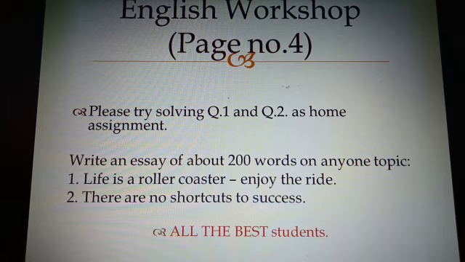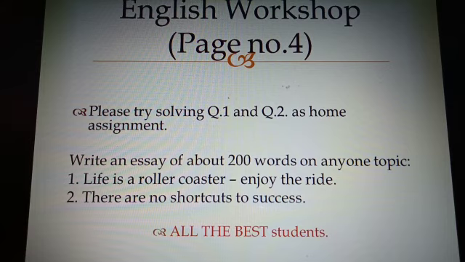The figure of speech and the other questions will be dealt with later. And there is another activity which I want you to do. You can write an essay of about 200 words, and I am giving you 2 topics. From there you can pick any one and write on it.